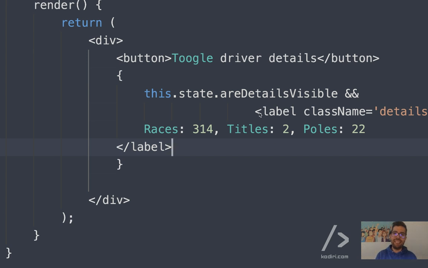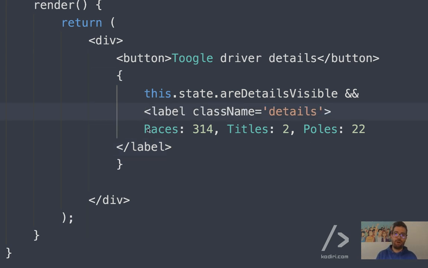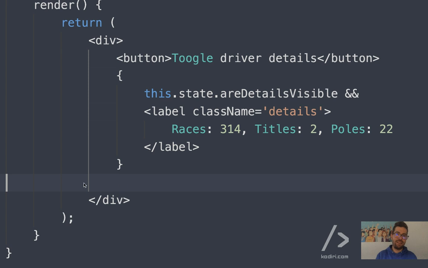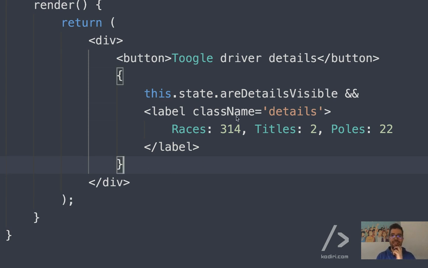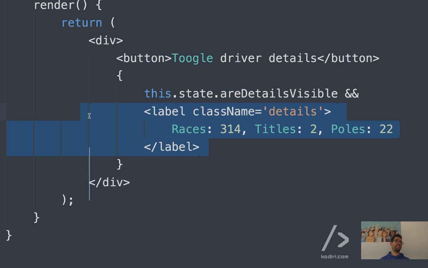That's to me the easiest way to solve the problem. What that means is that if that condition is truthy, then display whatever comes next.